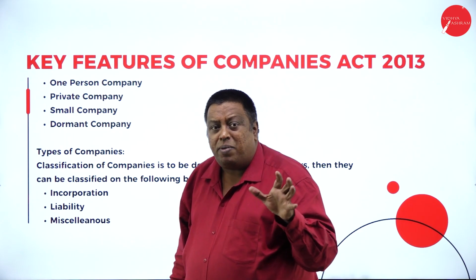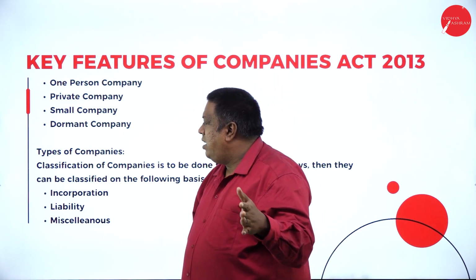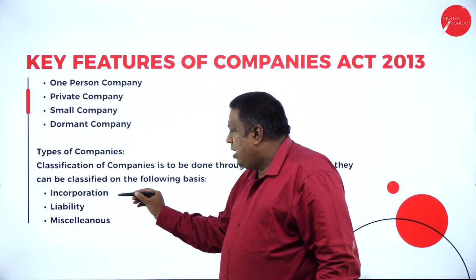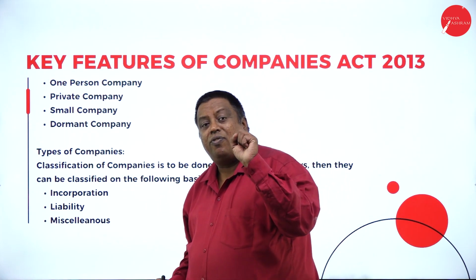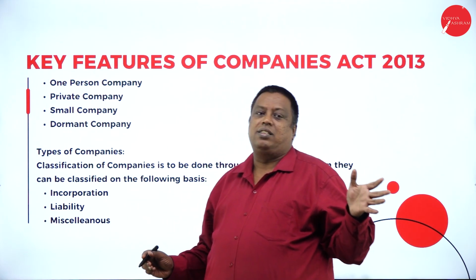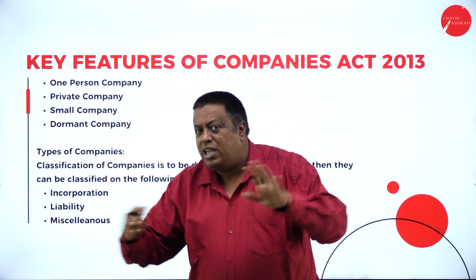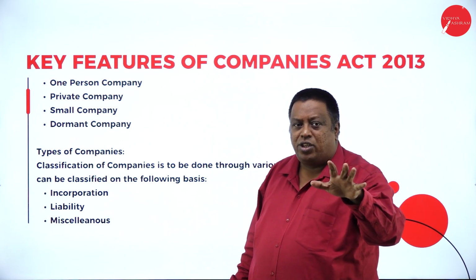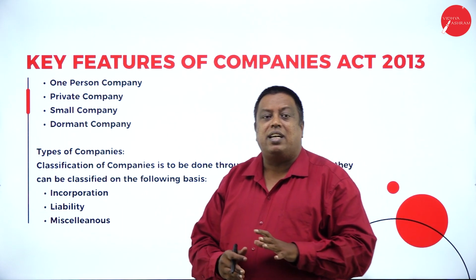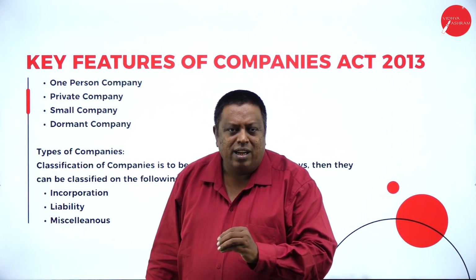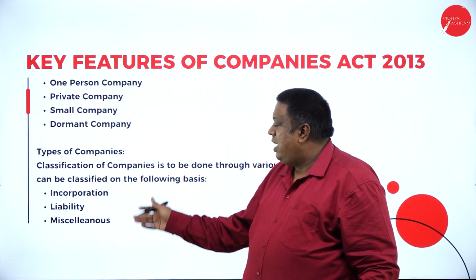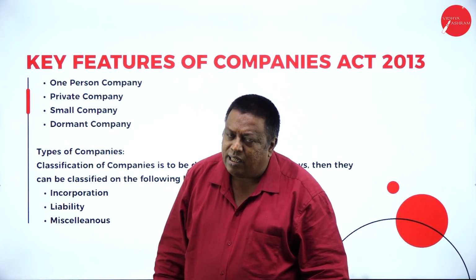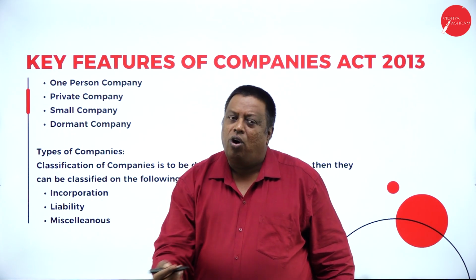We are going to discuss the one-person company in depth in the next session, and also the types of companies we have here. The companies are classified into three categories: on the basis of incorporation, on the basis of liability, and on miscellaneous basis. Each and every company comes under one of these bases, which helps us know whether a company falls under liability, incorporation or miscellaneous.